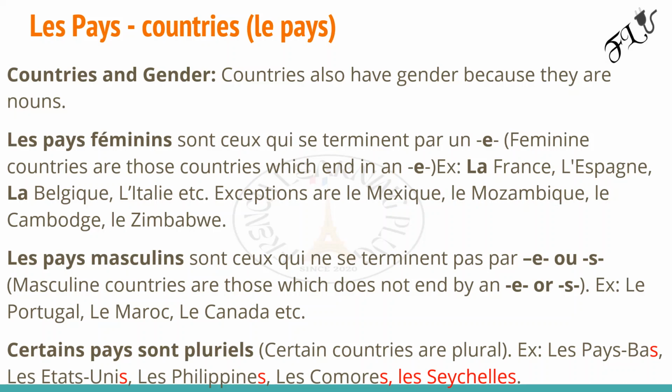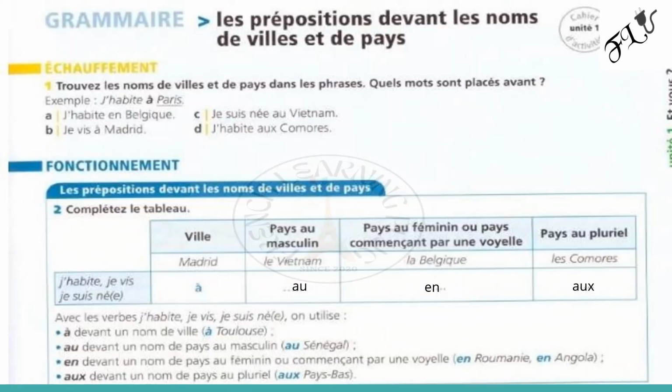Okay, now let's get to the first thing. So let's look at these four sentences up here. I'm looking for my pointer. Okay, that was it. So please take a look. J'habite en Belgique.